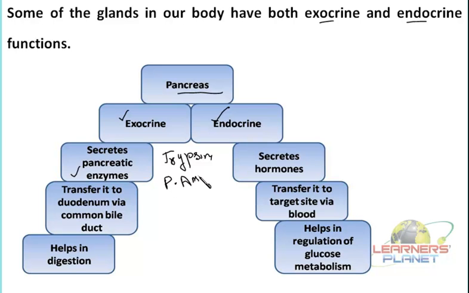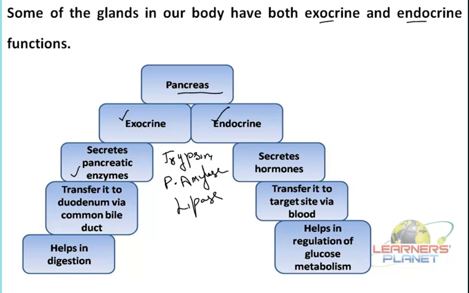The pancreatic amylase. Besides this, the other is the lipase. Now what are these enzymes meant for, or what is the basic function of these enzymes? Trypsin is involved in protein digestion. Amylase is linked with the digestion of starch. Then lipase is actually accelerating the digestion of lipid molecules.